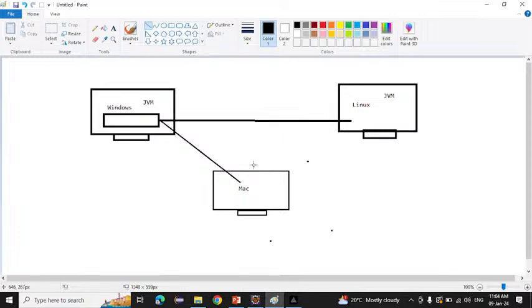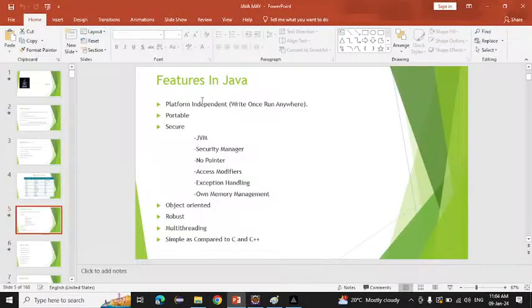So they make the language like that only. Okay, so that is the meaning of our platform independent. Anyone have any issues? No.